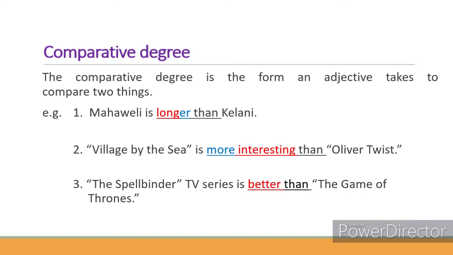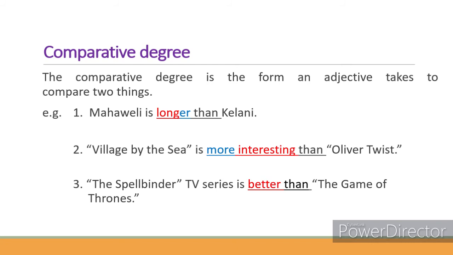The second sentence, Village by the Sea, is more interesting than Oliver Twist. Now in this sentence, the two books, Village by the Sea and the Oliver Twist, are compared with each other. The adjective used for that is more interesting.